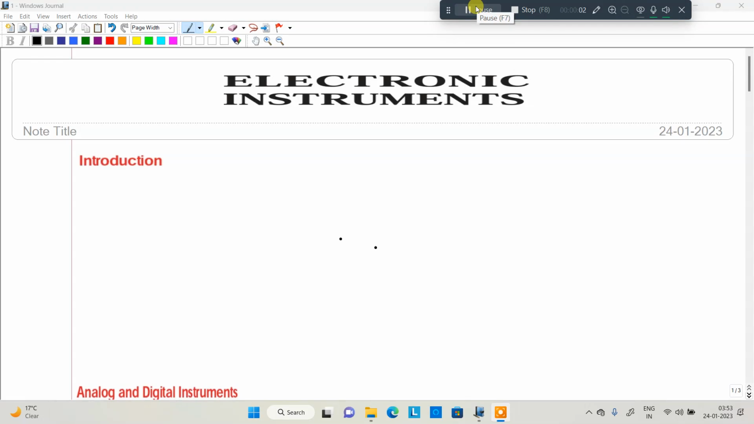Right everyone, now we are moving to the electronic instruments. First we'll see the introduction about the electronic instruments. In the introduction, you'll see these electronic instruments we have been using from the 19th century to now, the 20th century. In between, the popularity of electronic instruments has increased.